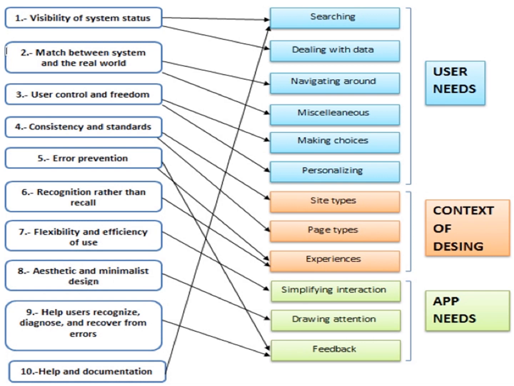Similarly, for match between system and the real world, they are available in navigating around and miscellaneous. It is all in front of you, so I'm not reading one by one. I just would like to say this is a very easy way to find out where your heuristics are available and how to manage them.